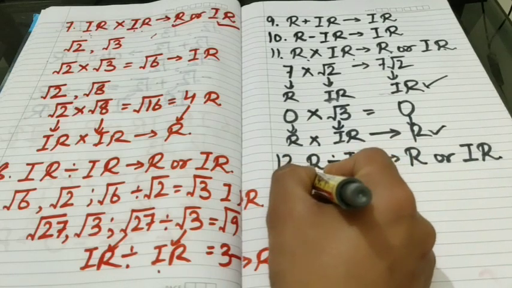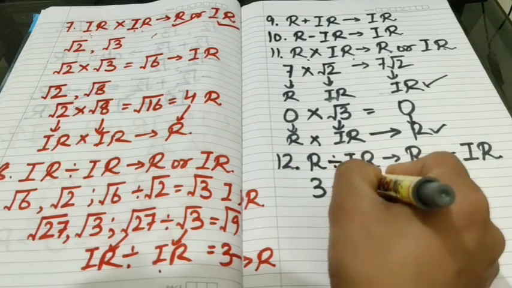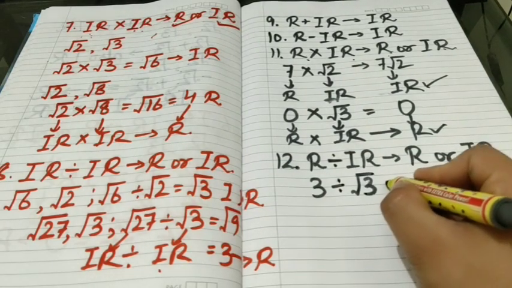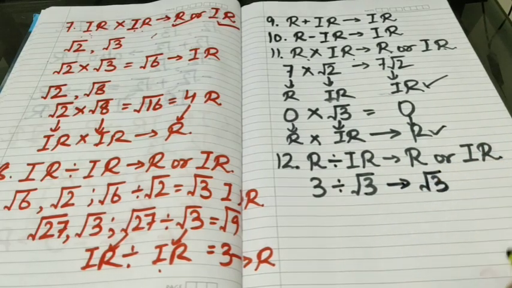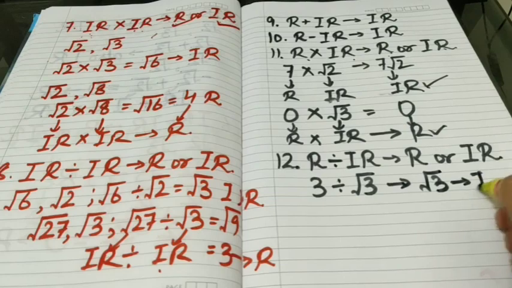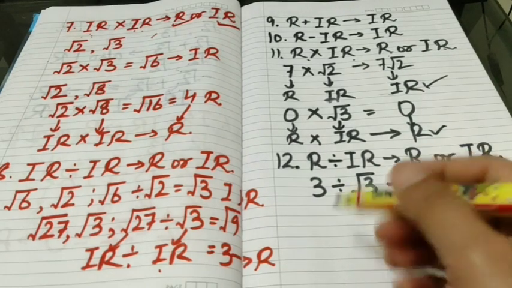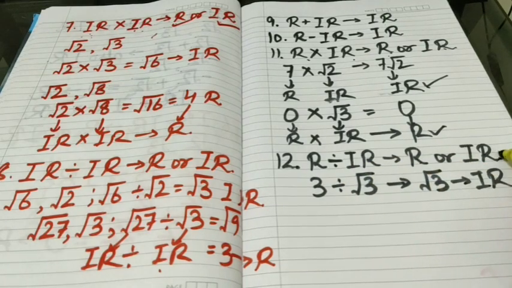We know that 3 is a rational number and square root of 3 is irrational. If we divide rational by irrational, their quotient will become square root of 3, which is irrational. That's why we have made the statement that rational divided by irrational is irrational. But the quotient of a rational and irrational may be rational as well.